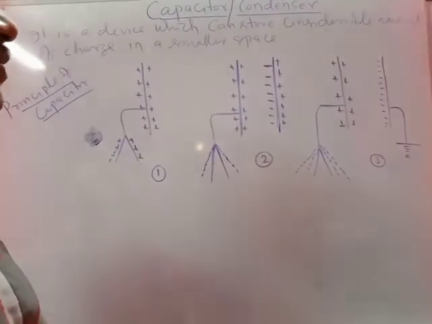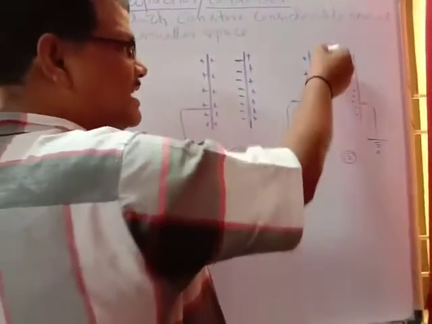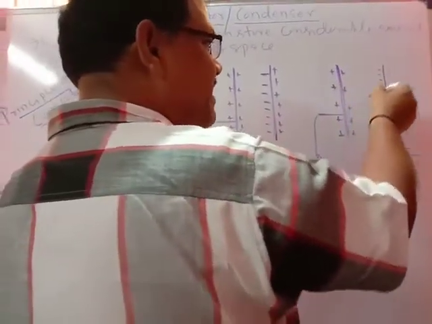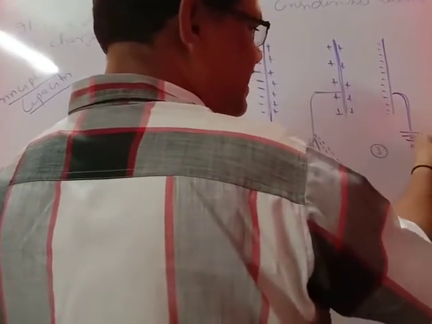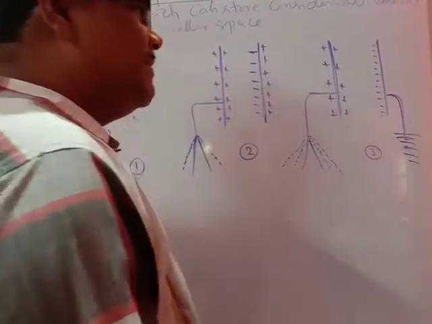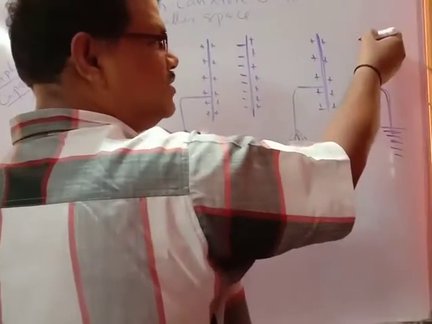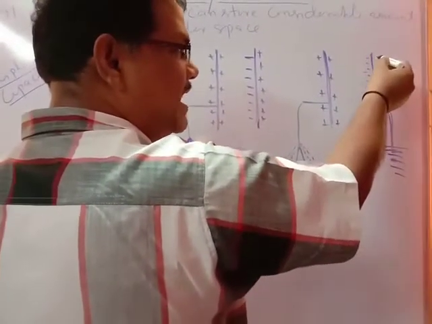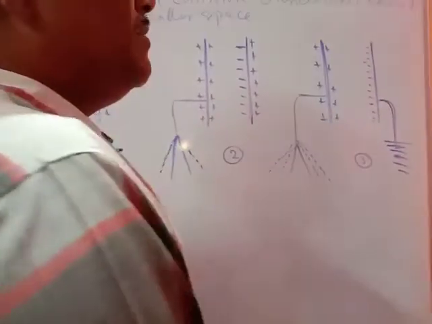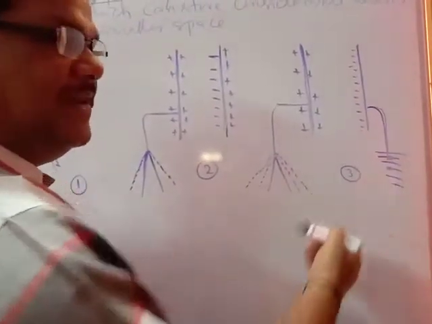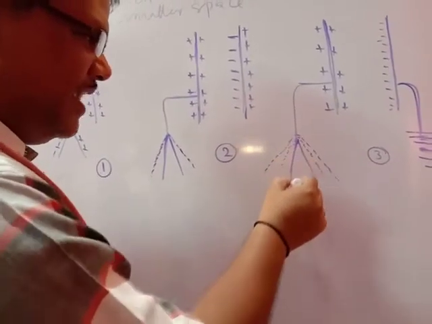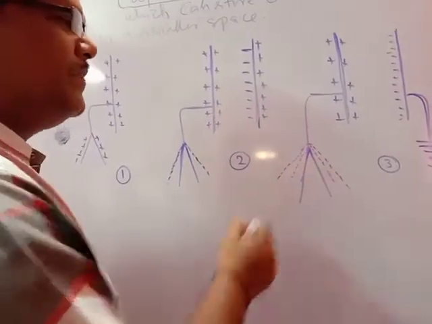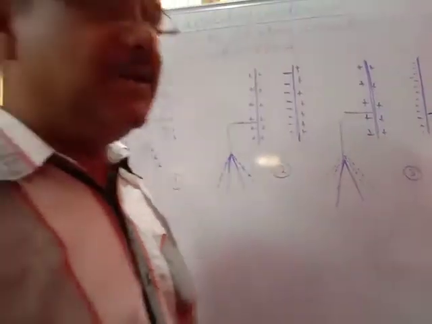In the third case, what we are doing is, the charged conductor is kept near an earthed conductor. Another conductor is kept here but it is earthed, that is grounding. What will happen? The induced charges will be produced here, and on the other side the plus charge which will be produced will be neutralized immediately by earthing. So in this case it is observed that the deflection of the Gottlieb is reduced even more.